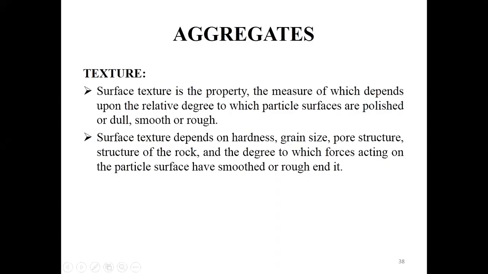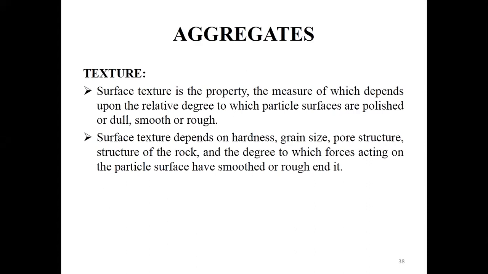Whenever the aggregate is very hard and dense, these kinds of aggregates have smooth fractured surfaces. When the surface smoothness increases, the contact area decreases. If the surface is very smooth, there will be no friction. If there is no friction, there will not be any bonding between the aggregate and the cement paste. That is what they are telling us here. The contact area will be lesser.